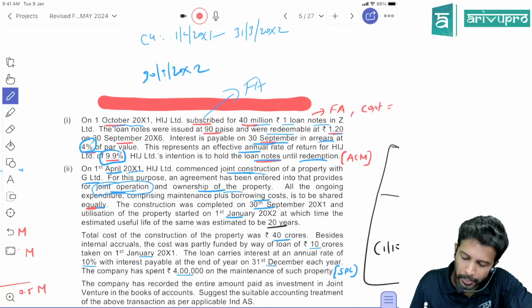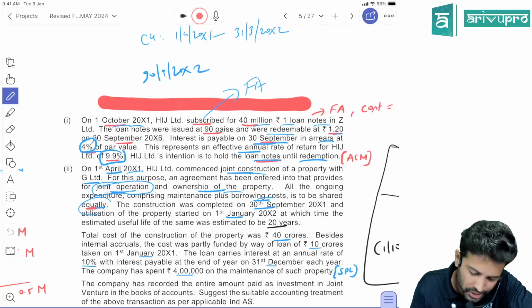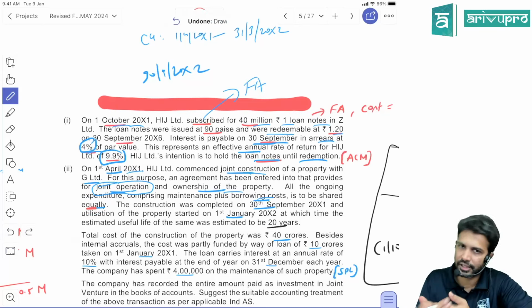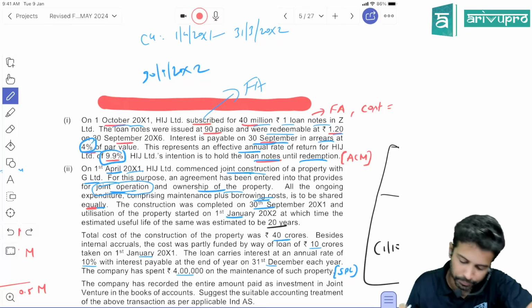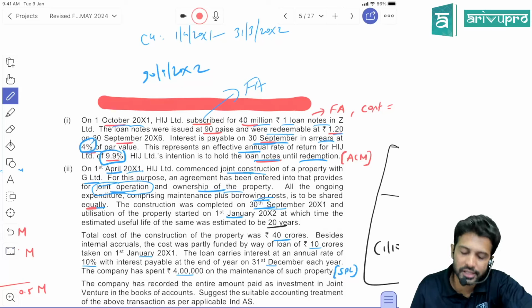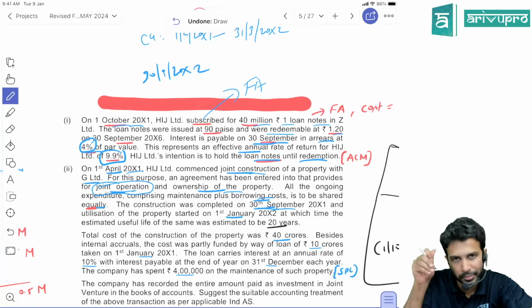And the ownership of the property, all the ongoing expenditure comprising maintenance plus borrowing cost, is to be shared equally. So both venturers will share every cost, every income, and every asset and liability equally. The construction was completed on 30th September. So construction started on 1st April and ended on 30th September in the current year itself.